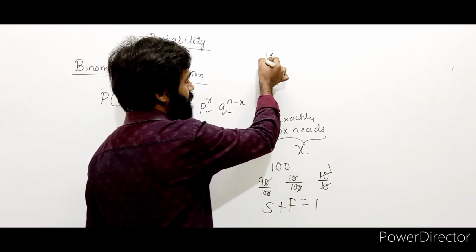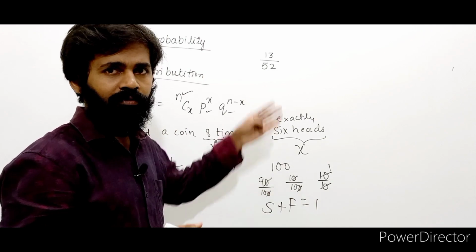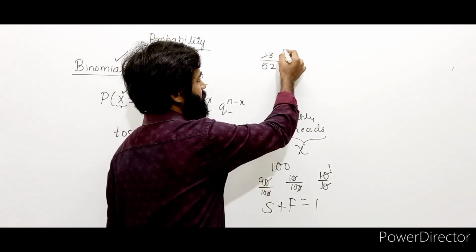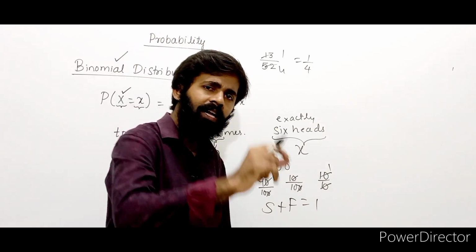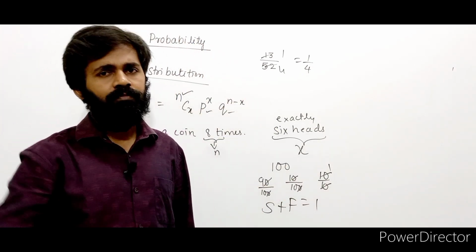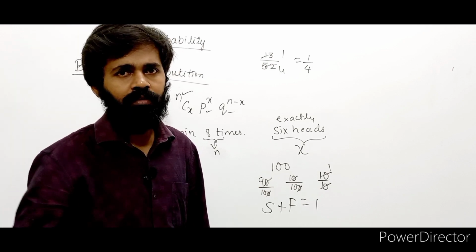Okay, so we have 13 diamonds. In total we have 52 cards. So the probability of getting a diamond is 13 by 52. Now 13 ones are 13, 13 fours are 52, so it is 1 by 4. Now whatever card I have taken, I keep it outside, either it's a diamond or not. I just keep it outside.